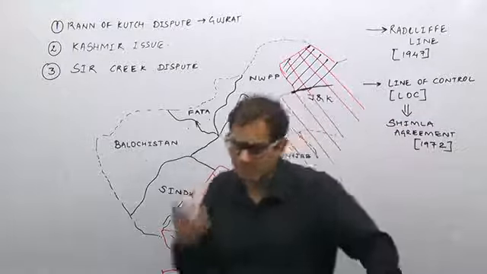Here, the river which feeds the Siachen glacier is the Nubra river. It is the Nubra river which feeds the Siachen glacier region.